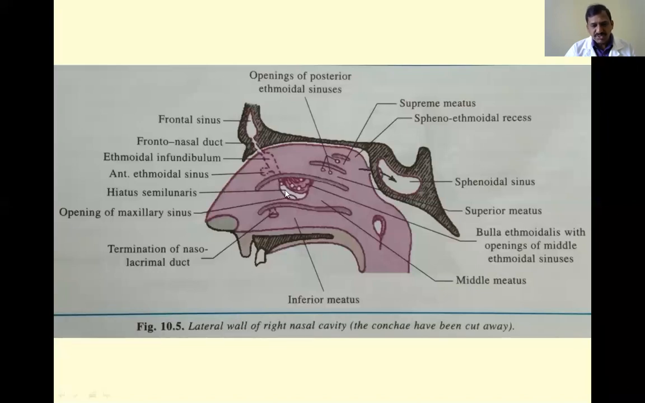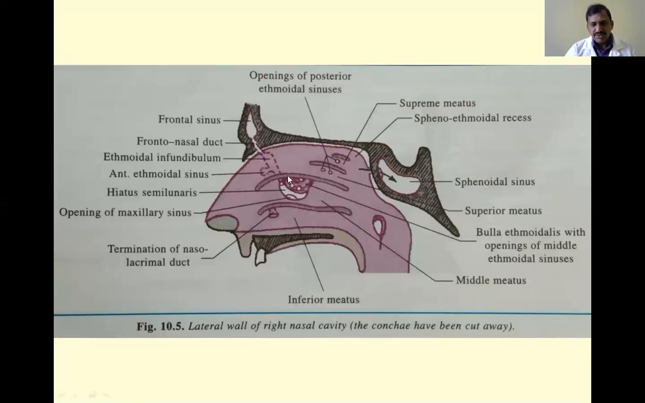And into the hiatus semilunaris, you see here, this is another structure, the ethmoidal infundibulum. Into the ethmoidal infundibulum, the frontal air sinus opens through a canal. Sometimes it may be present or may not; directly they may open into the ethmoidal infundibulum. If it is present, it is called the frontonasal duct. So the frontal air sinus, anterior ethmoidal sinus, middle ethmoidal air sinuses, and this is the opening of the maxillary air sinus. So these are all the sinuses that open into the middle meatus.